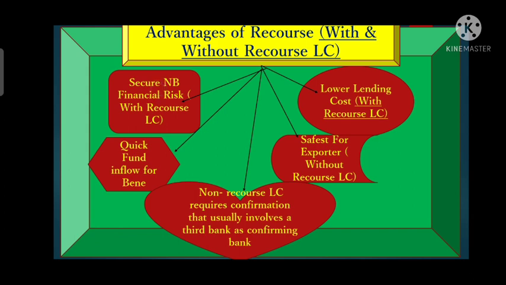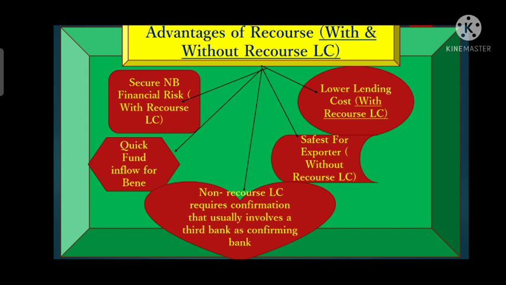Another point is that if it is a non-recourse LC, then the nominated bank will require a confirmation from a third party bank, called the confirming bank, to add a confirmation on that LC. Whenever the confirming bank is there, it has to make the payment on a without recourse basis. So it will be an added advantage for the nominated bank that in this credit the confirming bank is there, so it has to reimburse on a non-recourse basis. So it will be beneficial for the nominated bank.